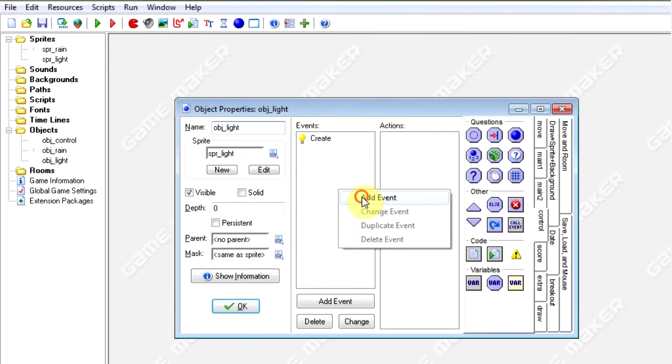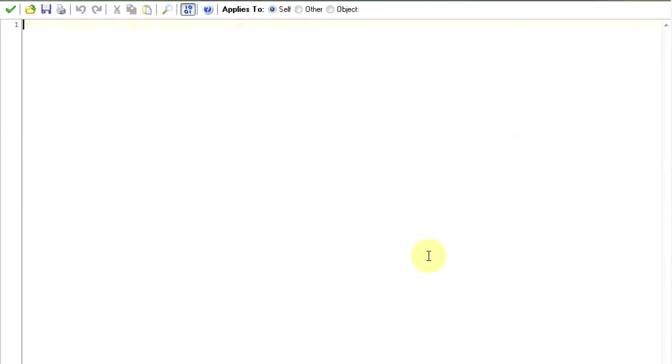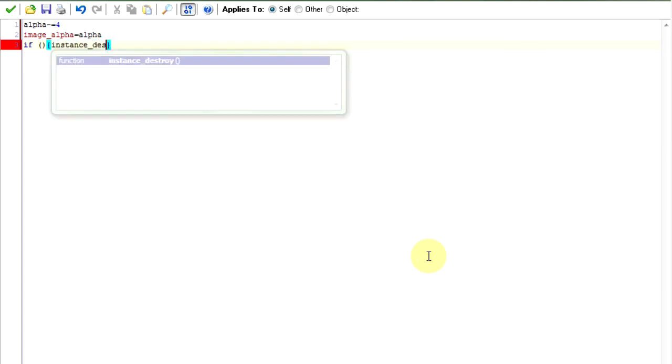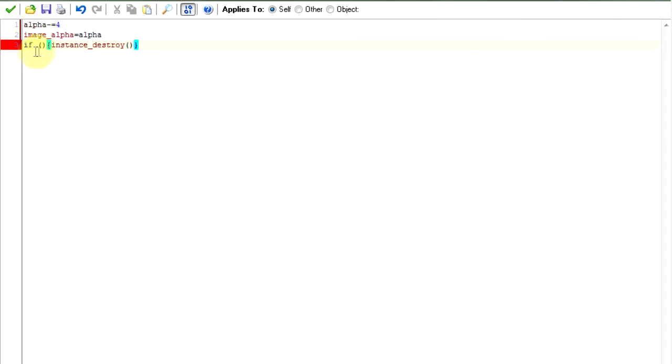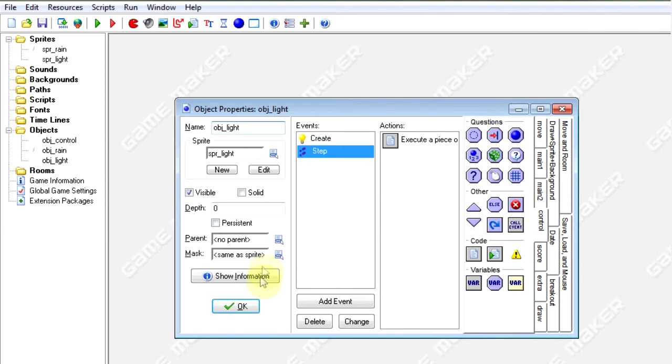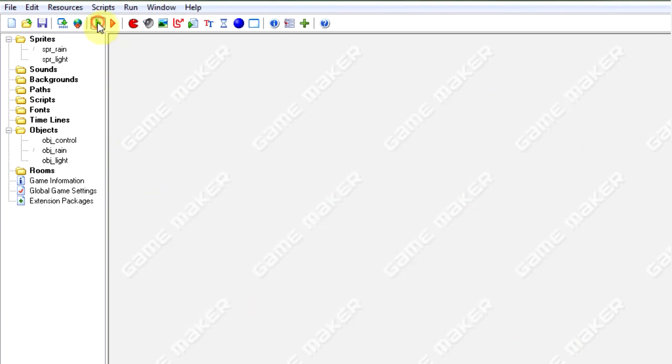Now add event, step event, and say alpha minus equals 4, and image alpha equals alpha, and say if statement, if the alpha is less or equals 0, then destroy itself, so we can also save some memory. And let's try it.